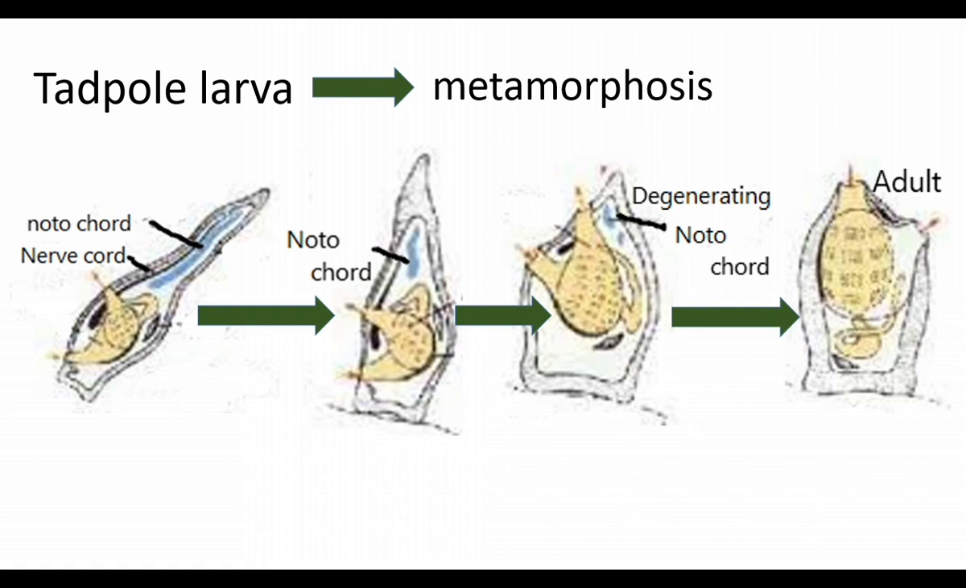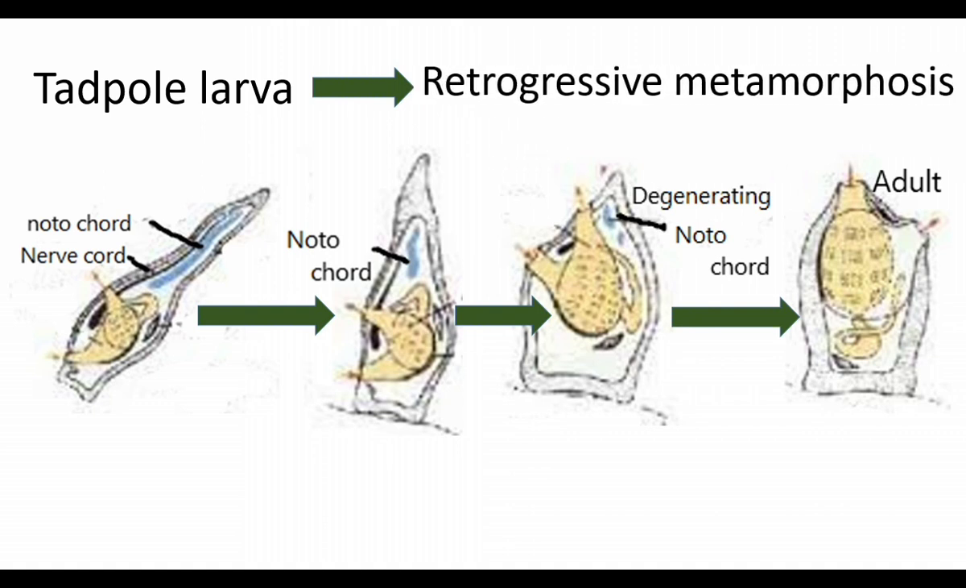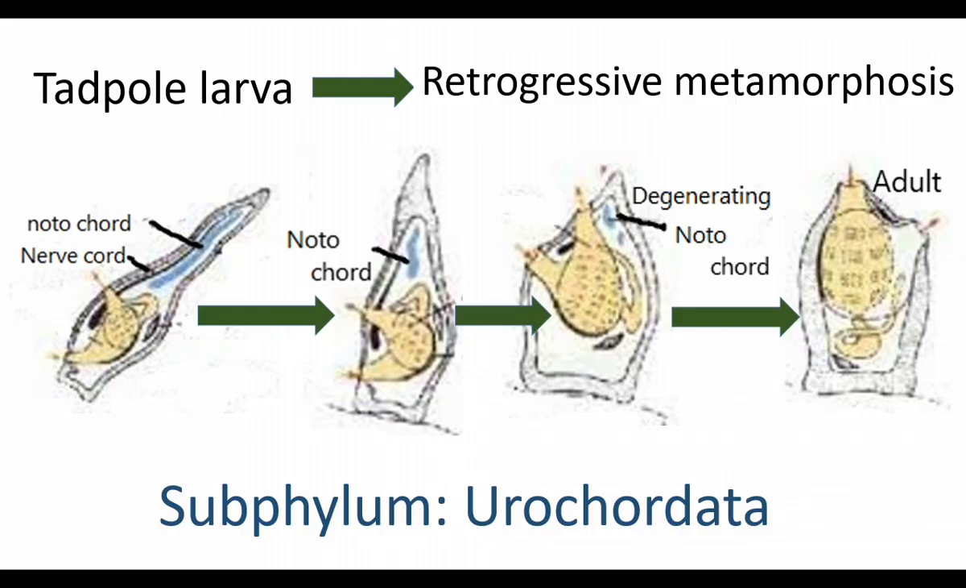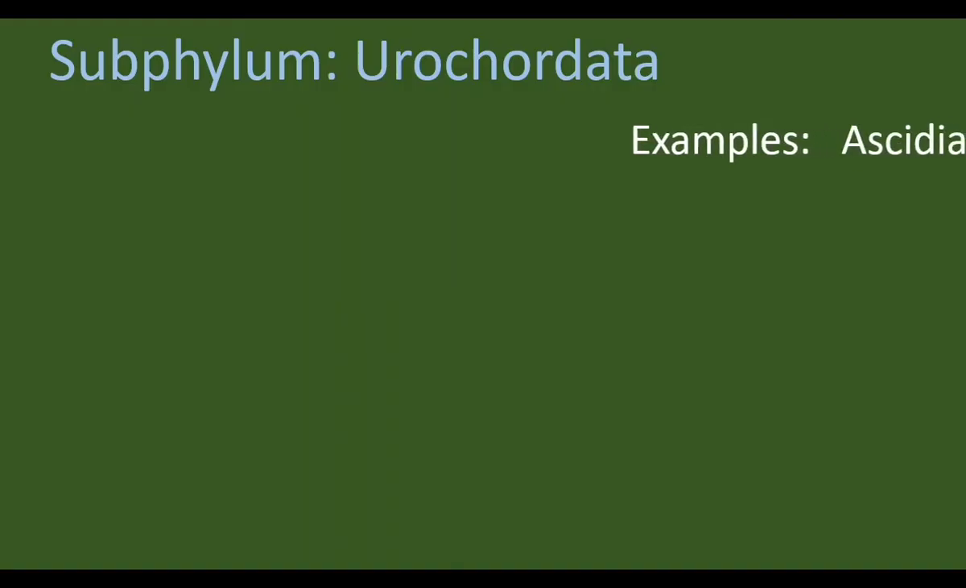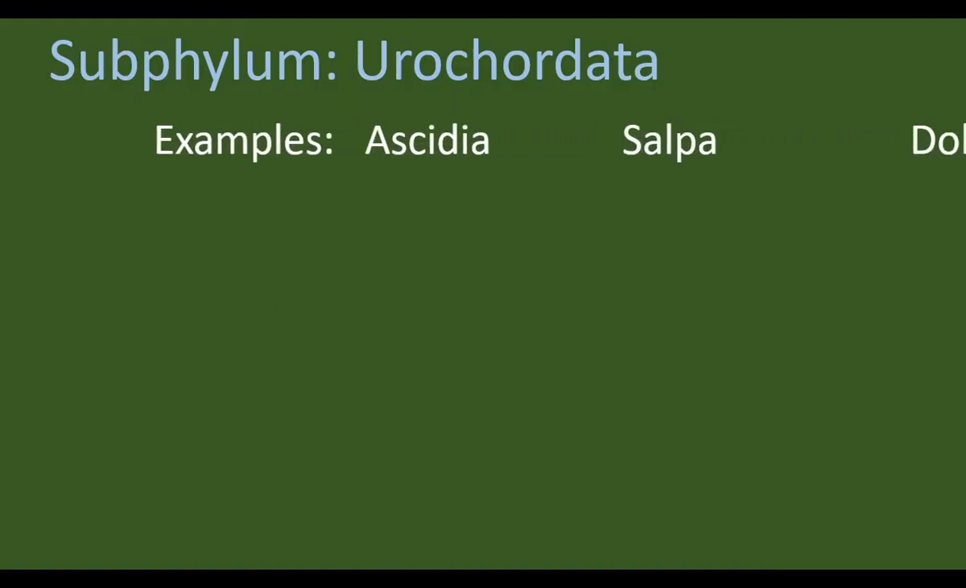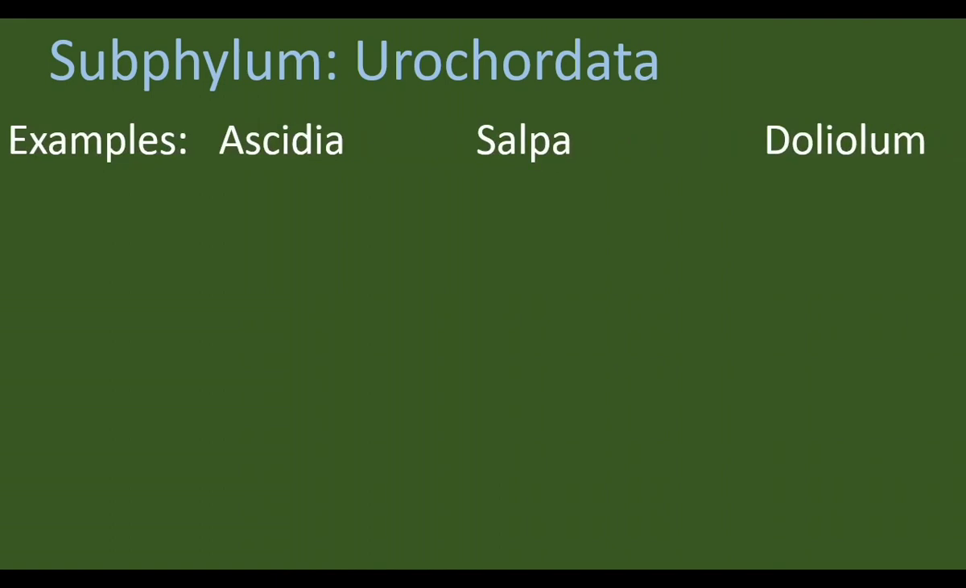Larva has nerve cord and notochord, but adults do not have. Adults develop primitive characters. After metamorphosis, there is degeneration in the adult. So this metamorphosis is called retrogressive metamorphosis. Retrogressive, the word is opposite to progressive. Examples: Ascidia, Salpa, Doliolum.